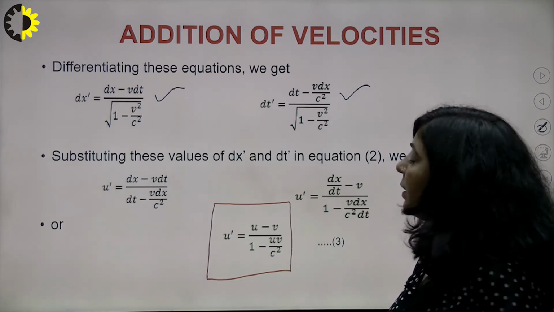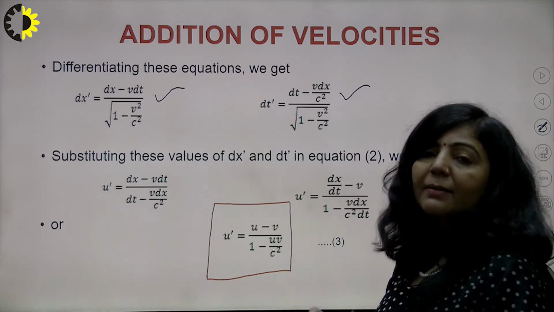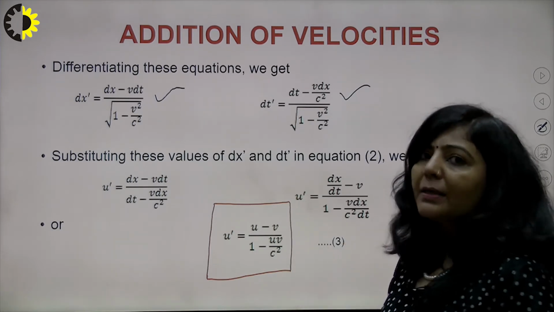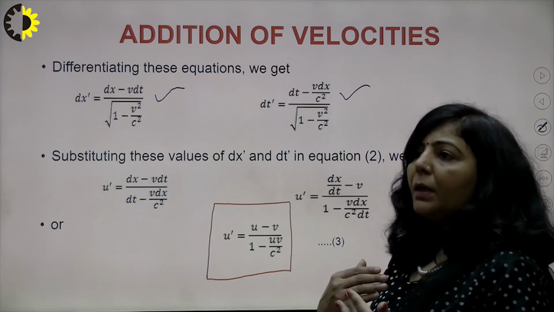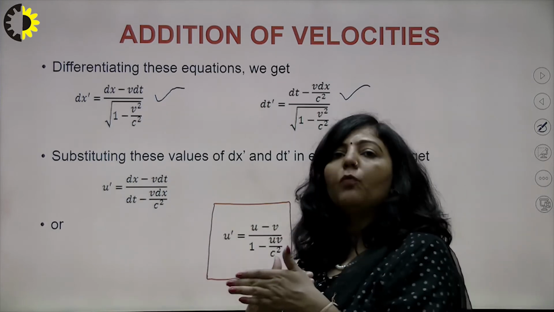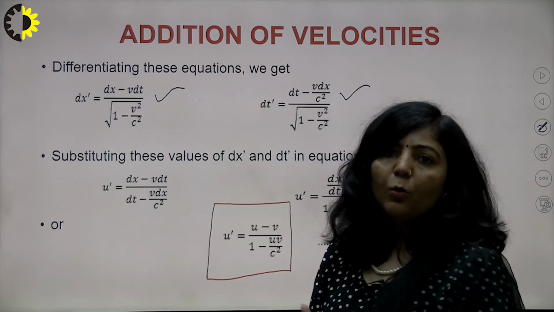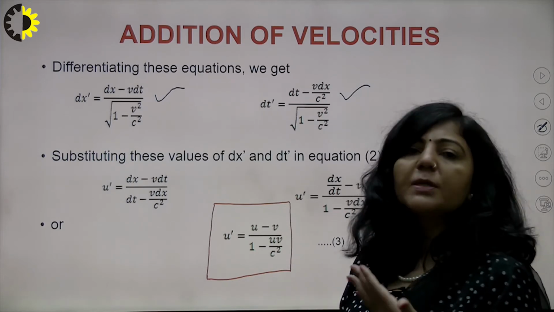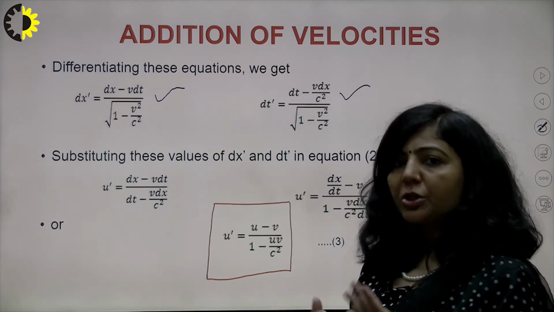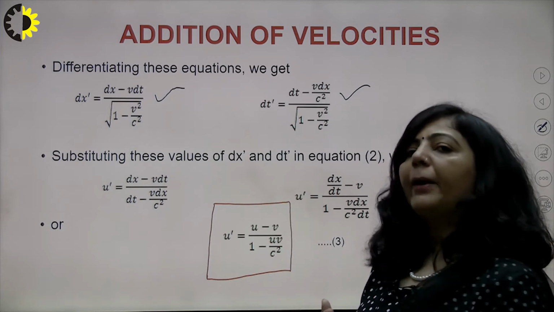So this is different as compared to classical mechanics. In classical mechanics, depending upon the direction of both the moving particles, either the speed will be u minus v or u plus v, that is according to simple algebra. You can write u dash in terms of u, but here you cannot apply that simple algebra.